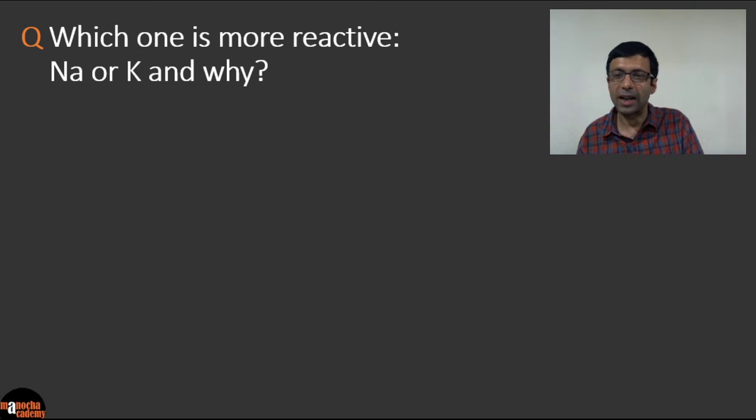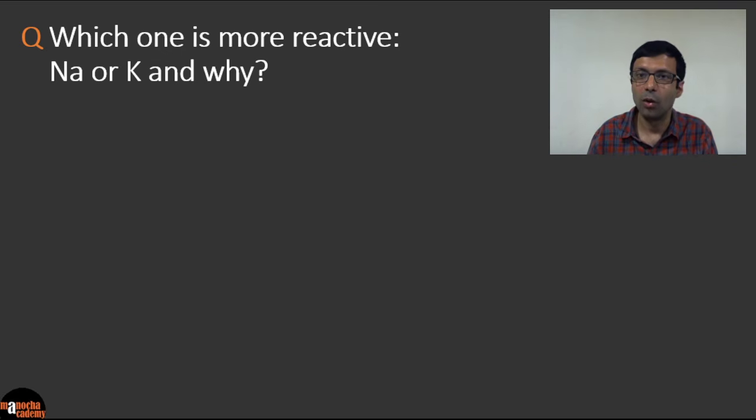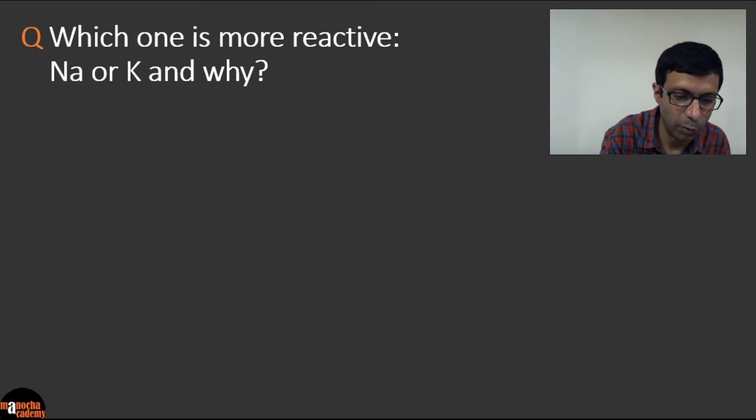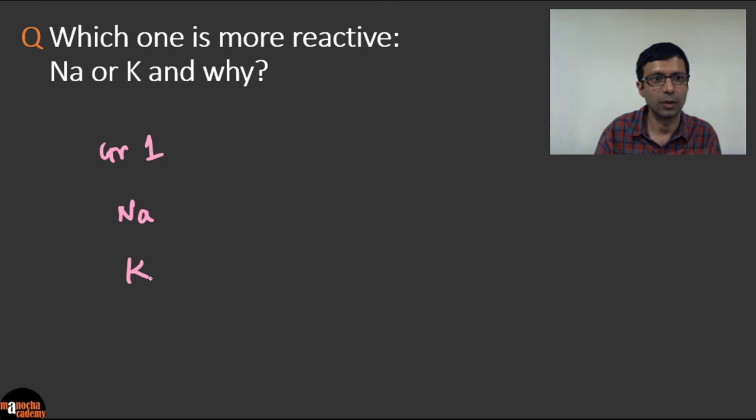Which one is more reactive, sodium or potassium, and why? So this is an important question where since they're asking you the reason, you can't simply say because it's higher up in the reactivity series, right? You need to explain here why the element is more reactive. And why do we need to explain that? Because we know both these elements are in group 1, right? So you have sodium and potassium both in group 1. Okay, so which one do you think is going to be more reactive?